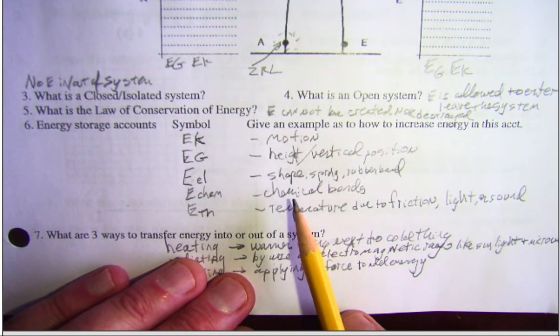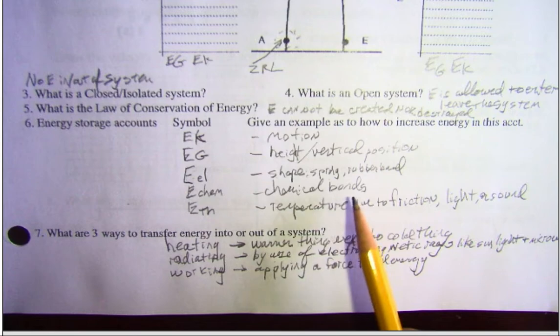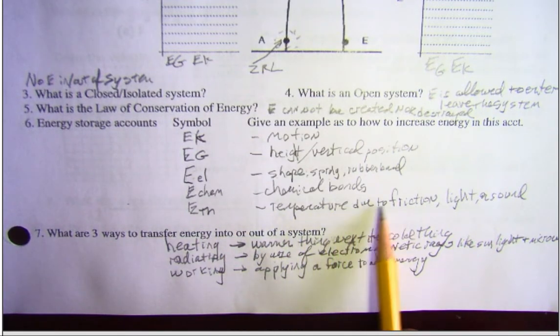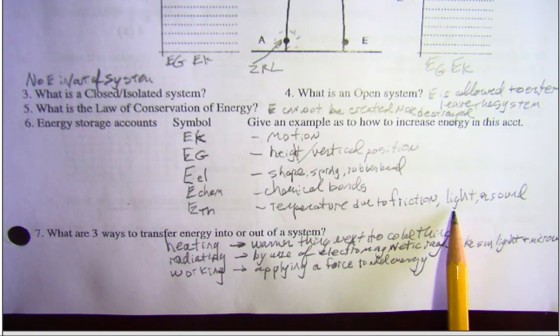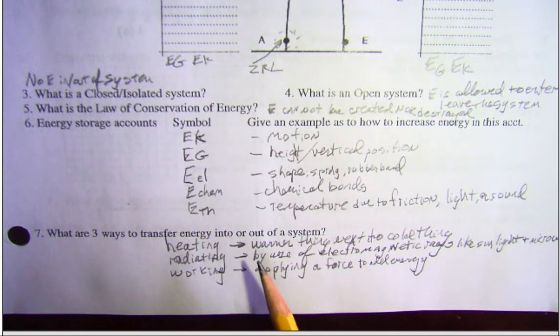Chemical energy can be stored in the chemical bonds of certain molecules and substances, which can be released by burning or going through other types of chemical reactions. And then thermal energy most commonly is due to an increase in temperature due to friction, but you could also have increases in thermal energy due to light or sound. We generally assume that the thermal energy in the first snapshot of each situation we're going to look at is 0, but for the other accounts we can consider what we would like to make the 0 reference or minimum amount.